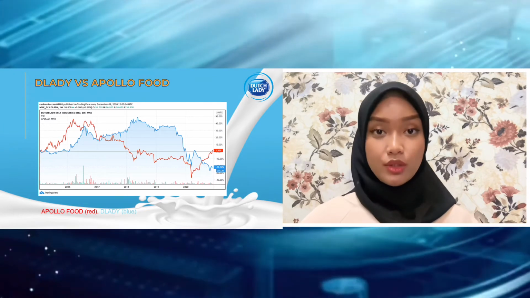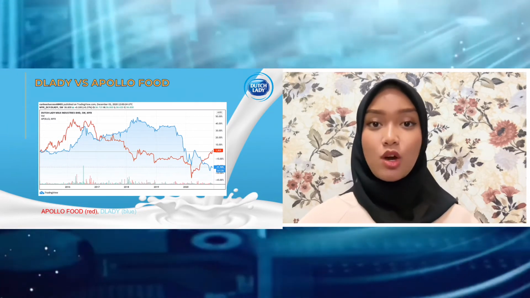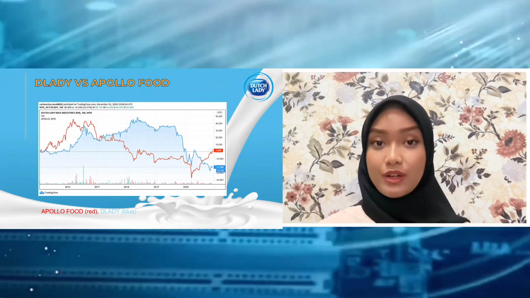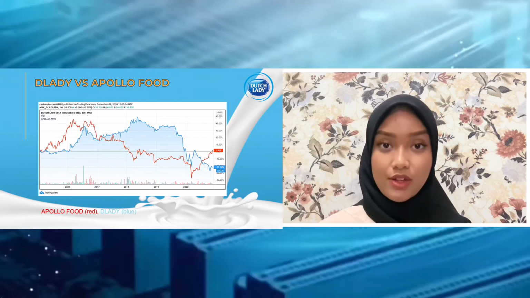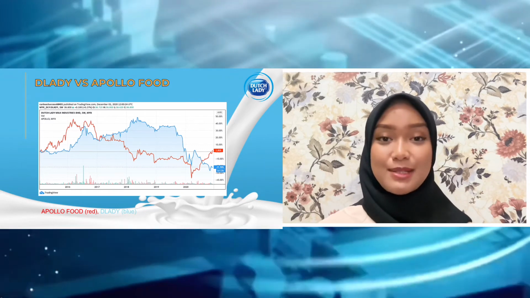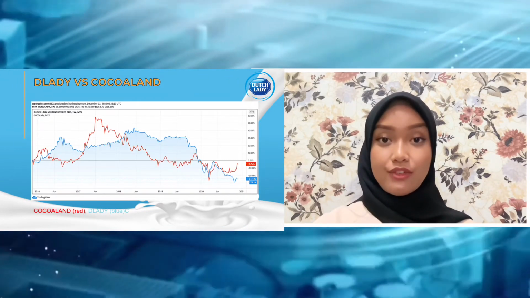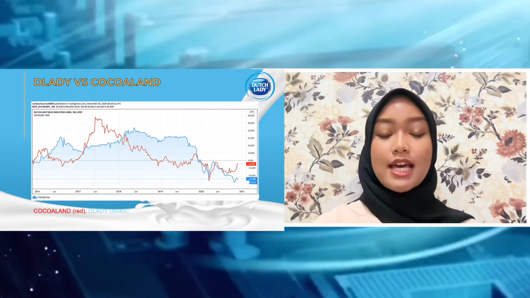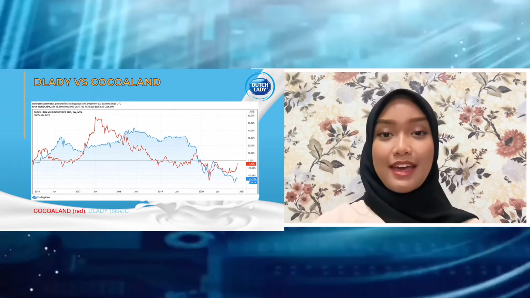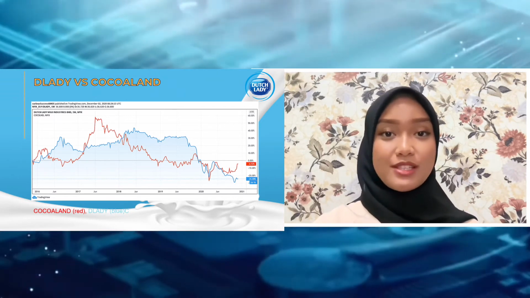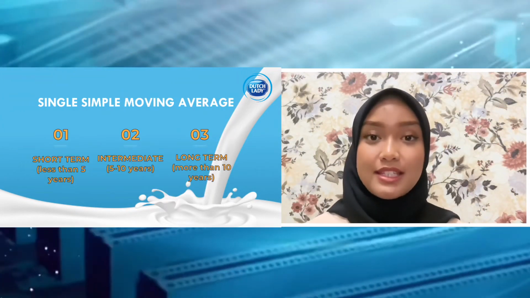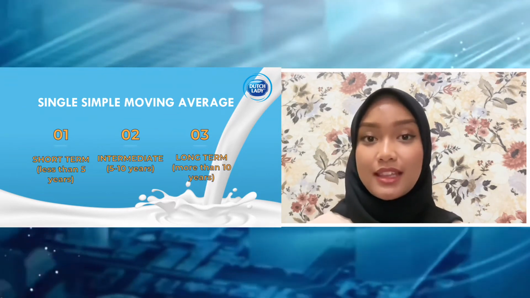To sum up the performance of stock price in the next graph, Apollo shows a good price performance in the year 2016 compared to Dutch Lady. In the same year, the highest price of Apollo stock was recorded as 47.67% in March, while Dutch Lady was 36.66% in August. In this graph, the highest price of stock recorded is 73.55% for Cocoland in June 2017, and for Dutch Lady is 73.03% in May 2018. Moving average smooths the price data to form a trend following indicator.